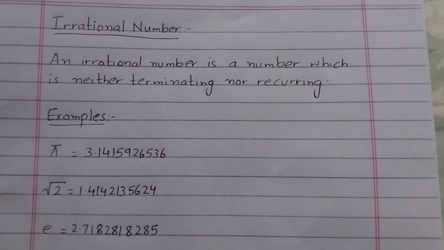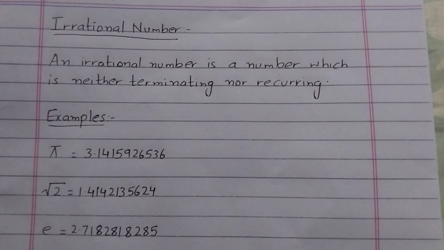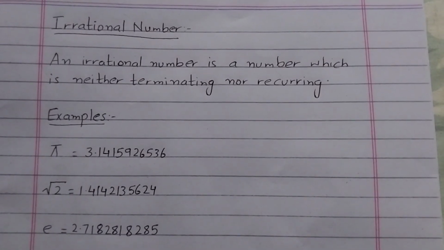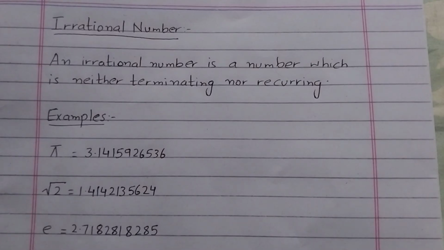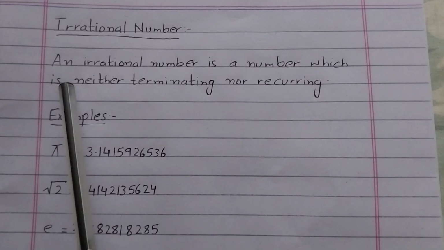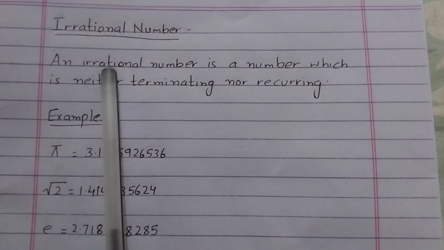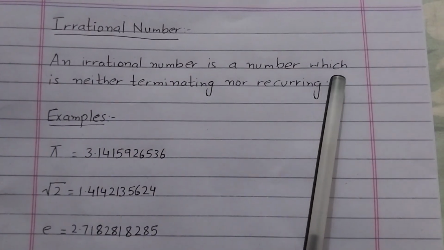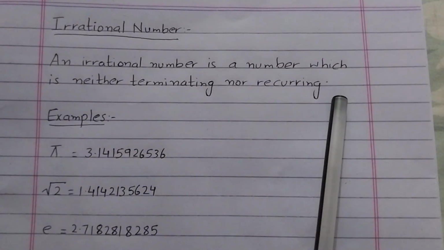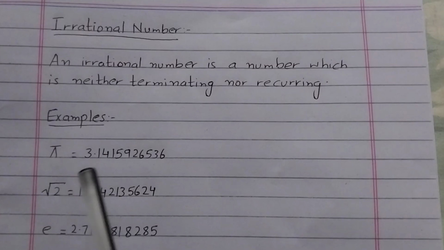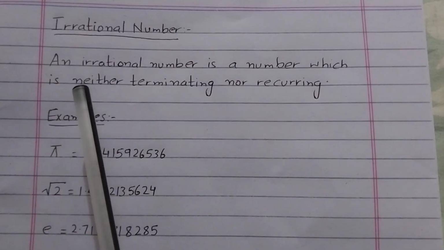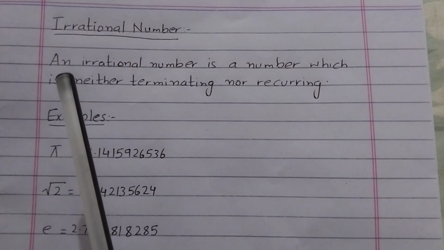So, today I'm going to talk about irrational numbers, and I'll focus on the definition of irrational numbers. Here I've written the definition: an irrational number is a number which is neither terminating nor recurring. What does that mean? It means that irrational numbers are those numbers which,